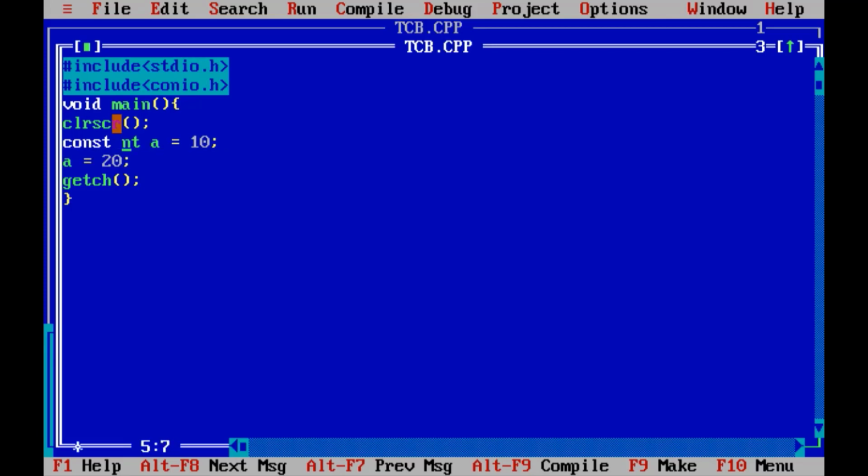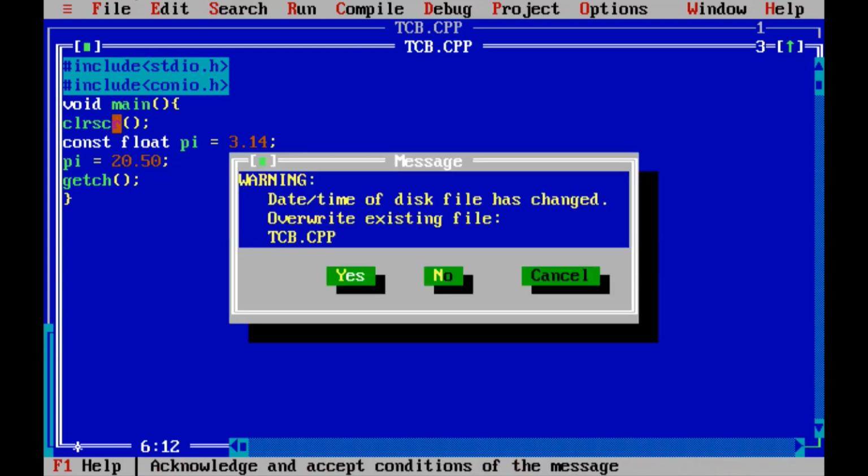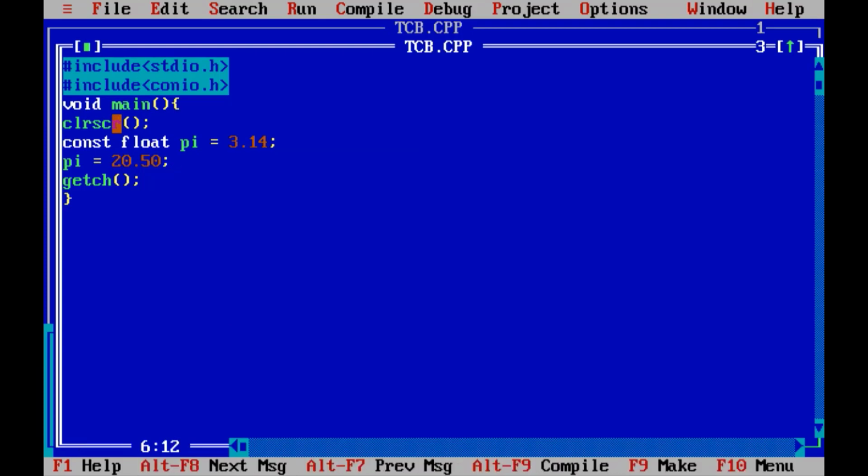Now let's work with floating point value. Suppose I have float pi 3.14. This is a floating point value assigned to the float variable pi, which is constant. Now I am trying to change its value. pi equals 20.50 semicolon. Now let's save the code. Function F2, and let's compile the code.